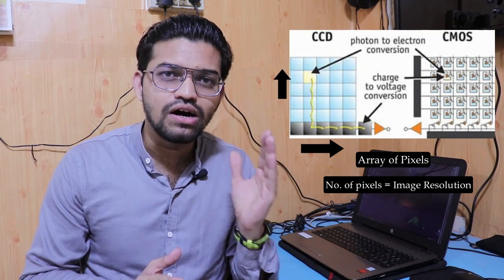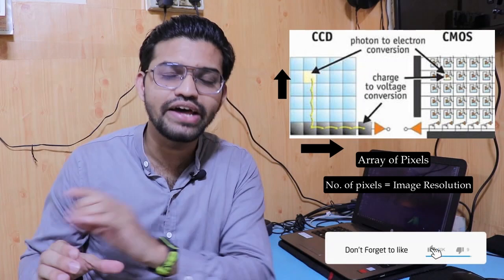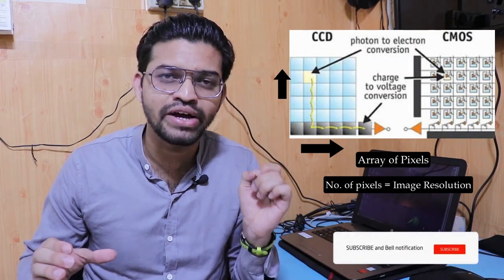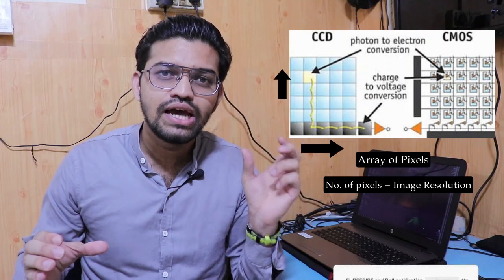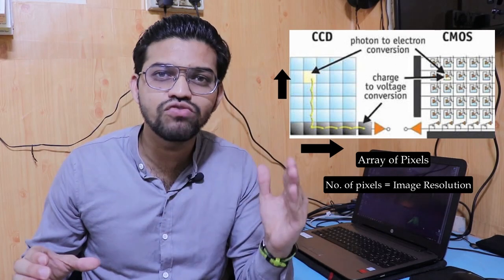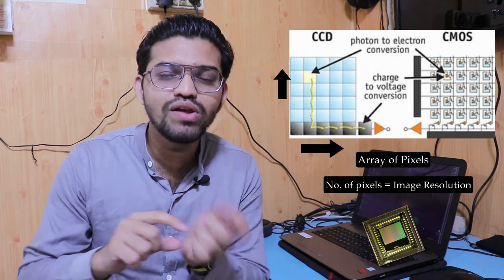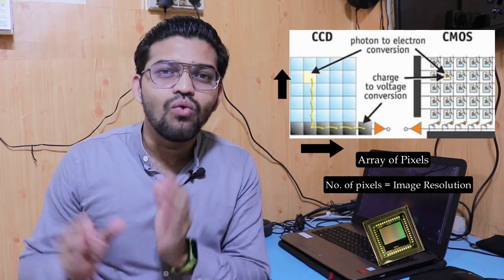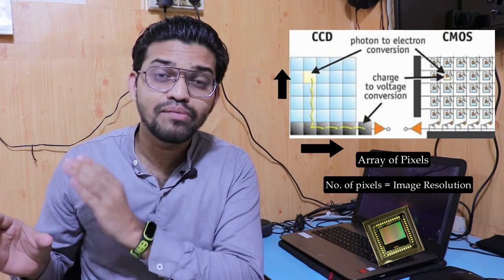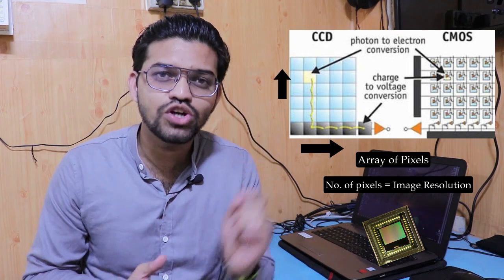So over here guys, in order to understand today's video on megapixels, I recommend you watch my previous two videos, that is, the CCD and CMOS. These are the two videos I have made on the sensors. Basically, this is the working of these sensors. When you understand how these sensors work, you will easily understand why megapixels matter and what the exact meaning of a megapixel is. So please watch those previous videos. I assume that you have watched my two previous videos.